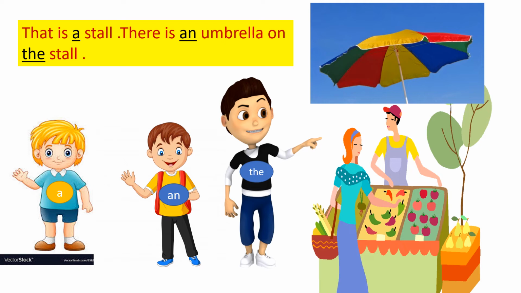Then, on the stall, why have I used the over here? Because the same word stall is appearing the second time, isn't it? So, I have to use the. Now the stall has become specific. I am talking about this particular stall, isn't it? So in this way, all the three brothers do appear many times in a single sentence also.